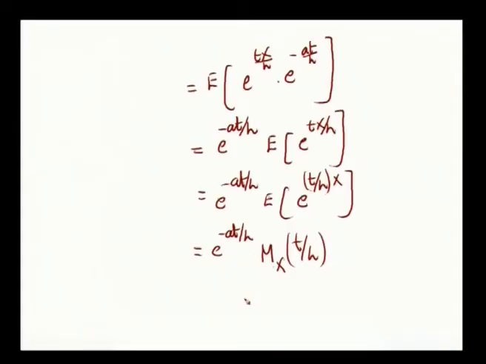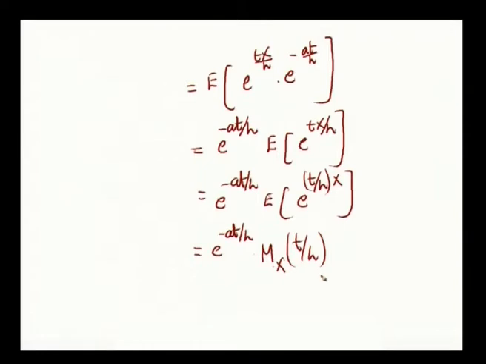Okay. So, what has happened to the x? X was shifted from x minus a, and the scale was changed by h, therefore x minus a by h. So, this is the effect of change of origin and scale. It becomes e power minus at by h into Mx of t by h.